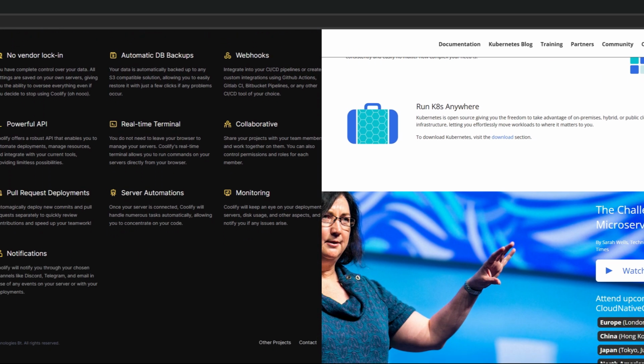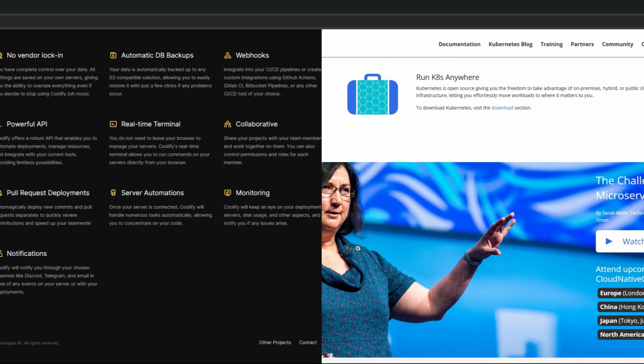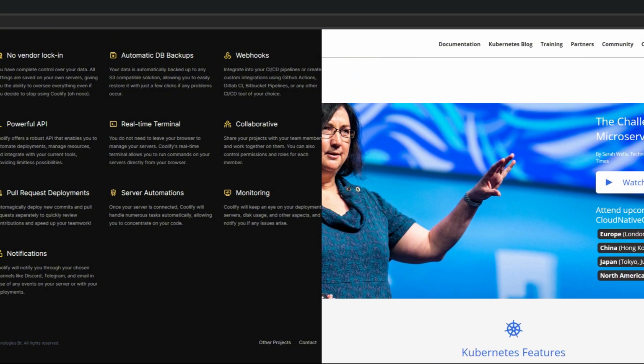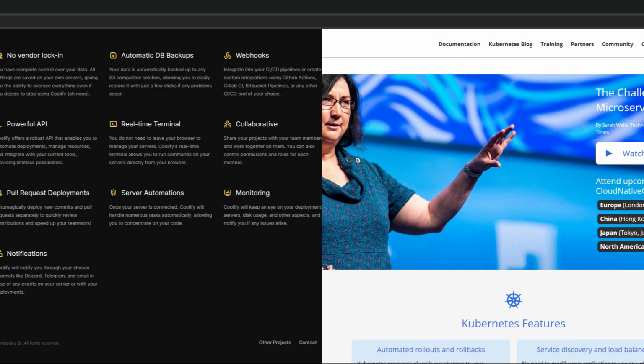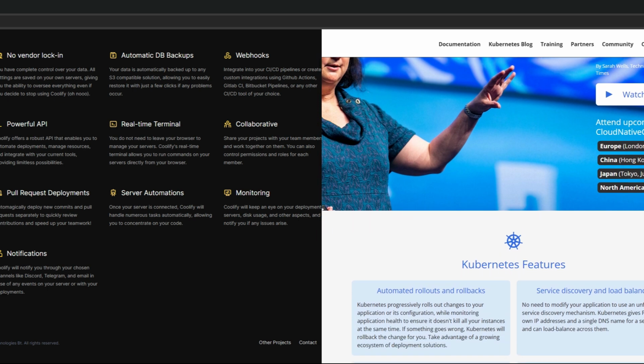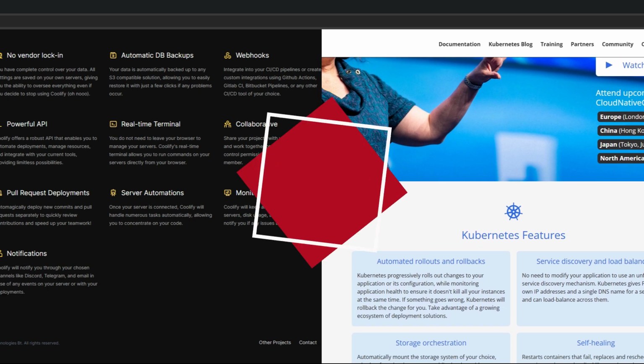Each tool offers an abstraction layer over the server infrastructure, simplifying the deployment and management of applications without requiring direct interaction with servers' low-level details. Now let's examine the main features of these two platforms.